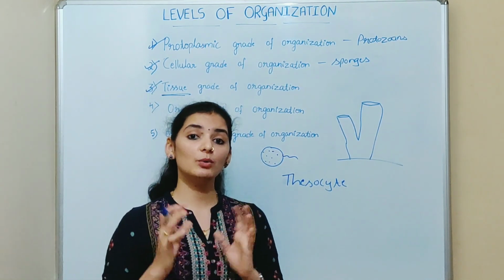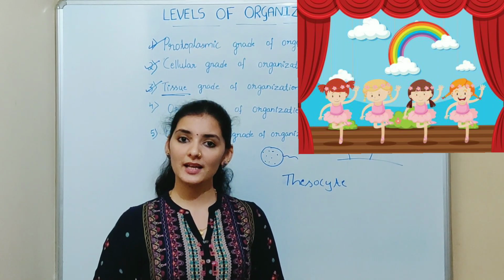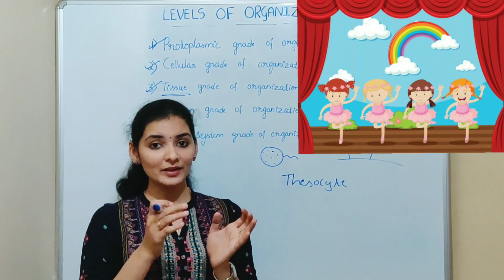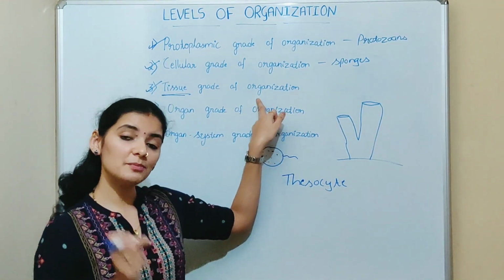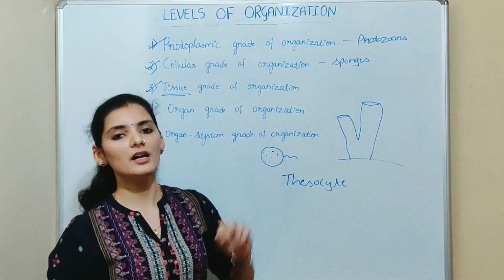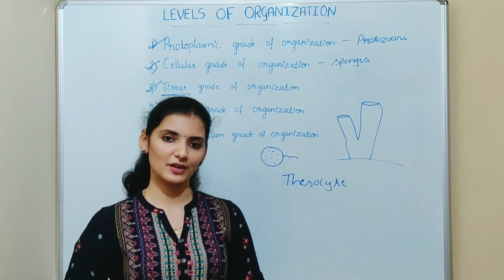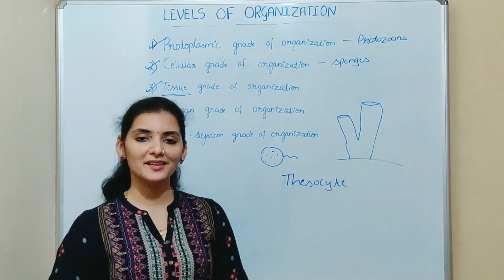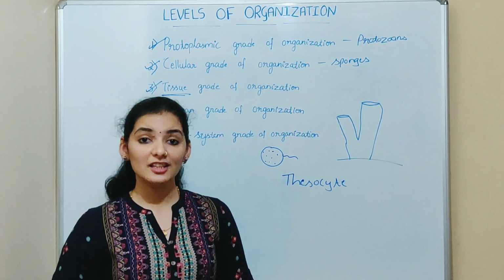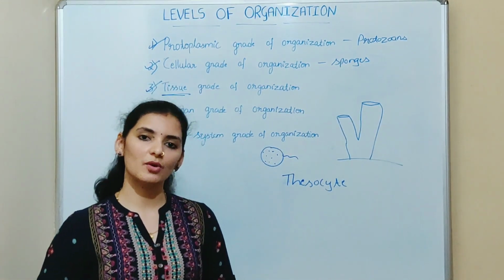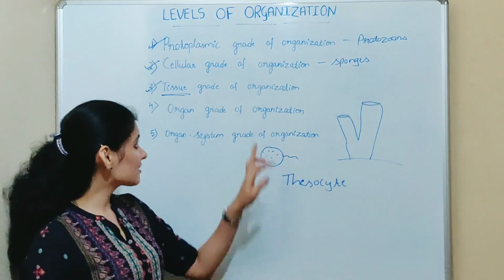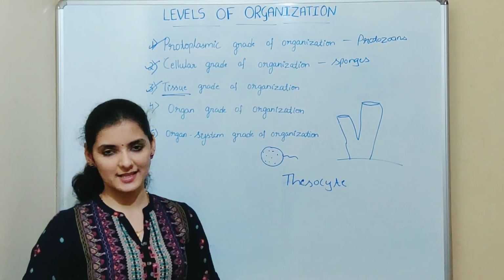So it can be compared to a group dance. In the group dance, there should be coordination between each performer, isn't it? Similarly, there should be coordination between each cell to form a tissue which performs a specific function. Okay. And this coordination will be maintained by the nerve cells. So cnidarians and ctenophores have nervous system or nerve cells. Okay, that is regarding tissue grade of organization.